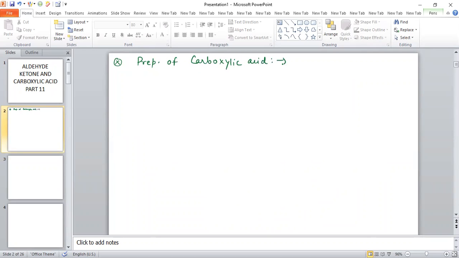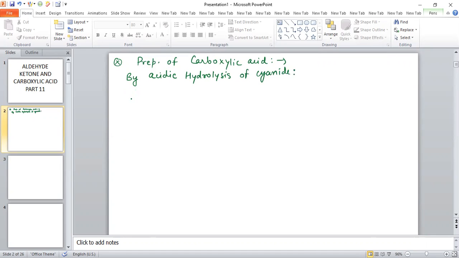Now see, basically carboxylic acid can also be prepared by the acidic hydrolysis of cyanide. This carboxylic acid can also be prepared by acidic hydrolysis of cyanide.